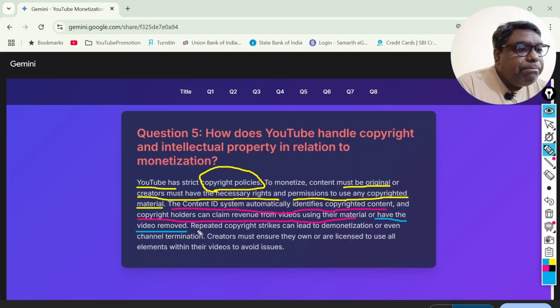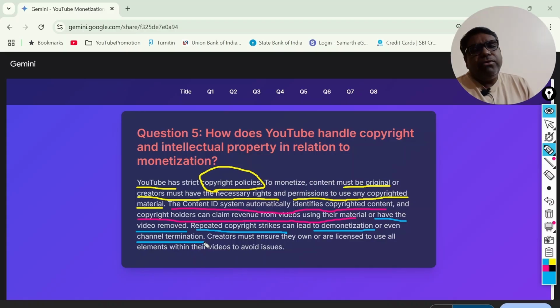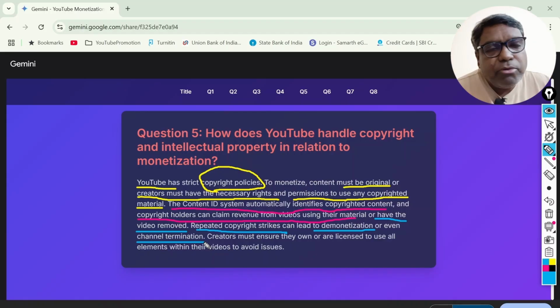But repeated copyright strikes can lead to demonetization. This is a very important gray area. And channel termination also, for your channel finally being deleted. So sometimes we find in the YouTube videos, okay, my channel has become demonetized. Some channels we find people are crying saying my channel has been deleted. So obviously it does not happen automatically.